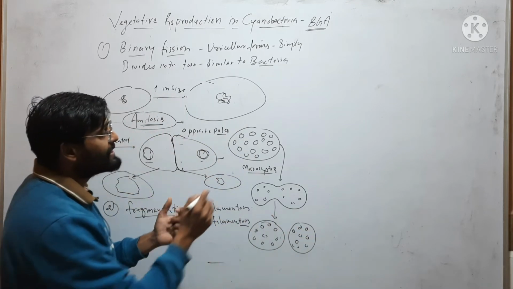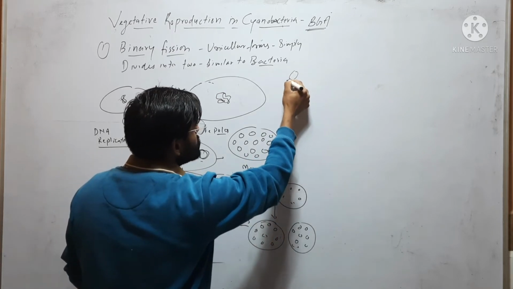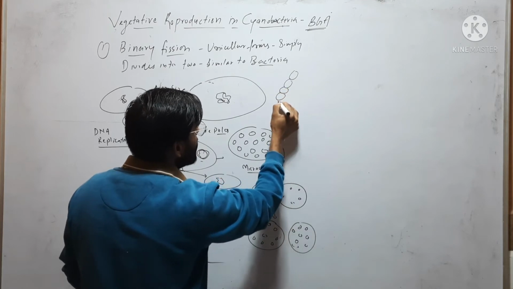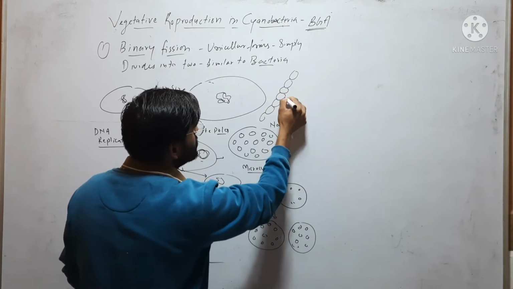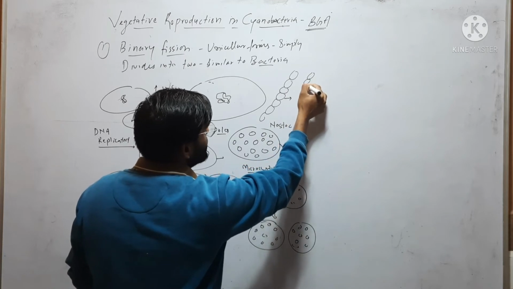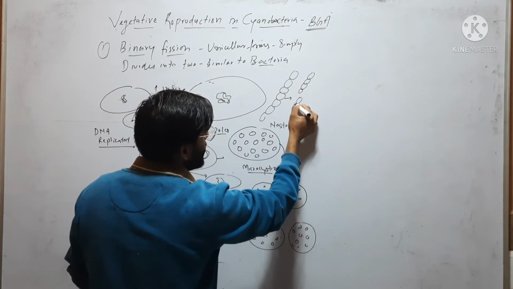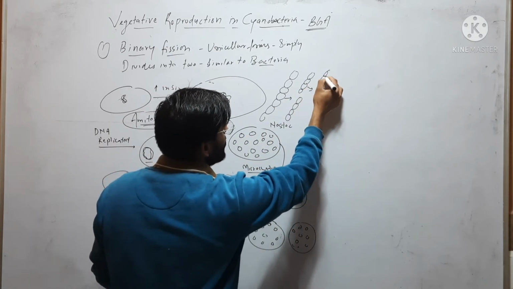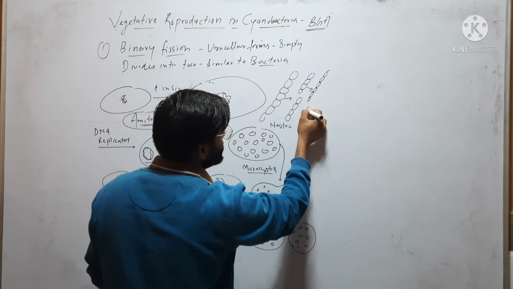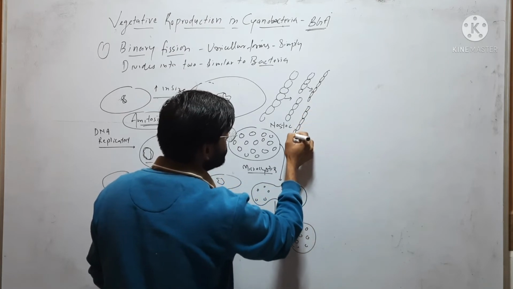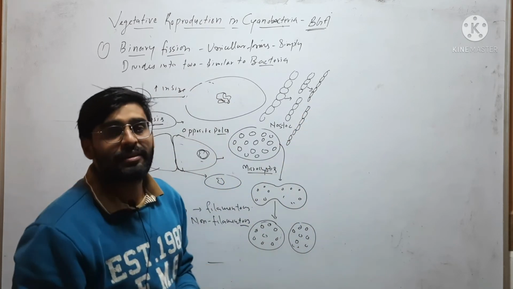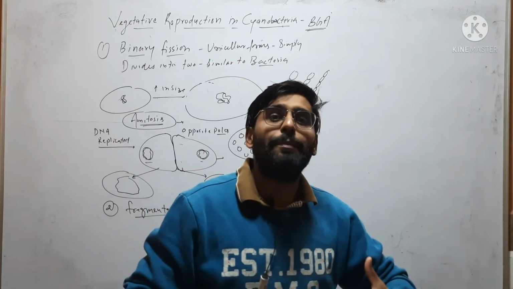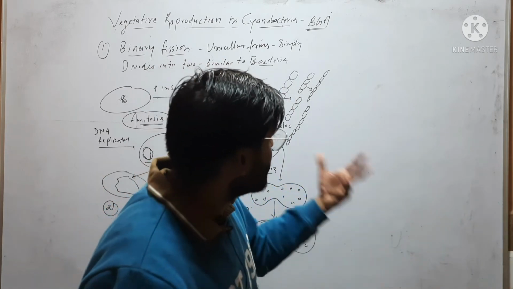In case of a filamentous form, for example Nostoc, the filament simply breaks into small pieces like this and each piece then forms a new filament by further cell division. So in fragmentation, a colony breaks into small pieces and these small pieces then form new colonies.